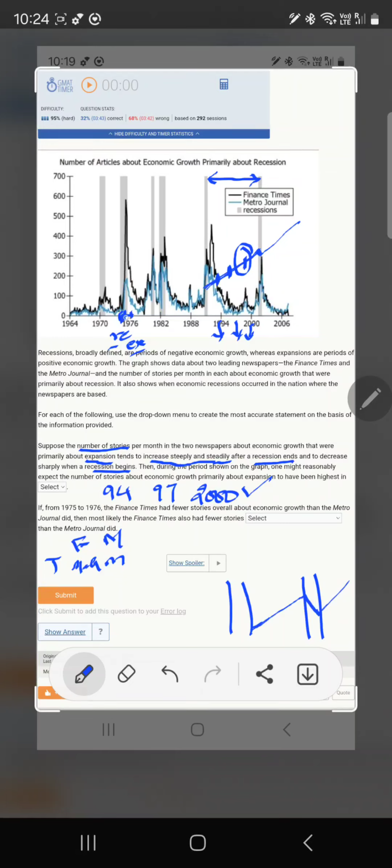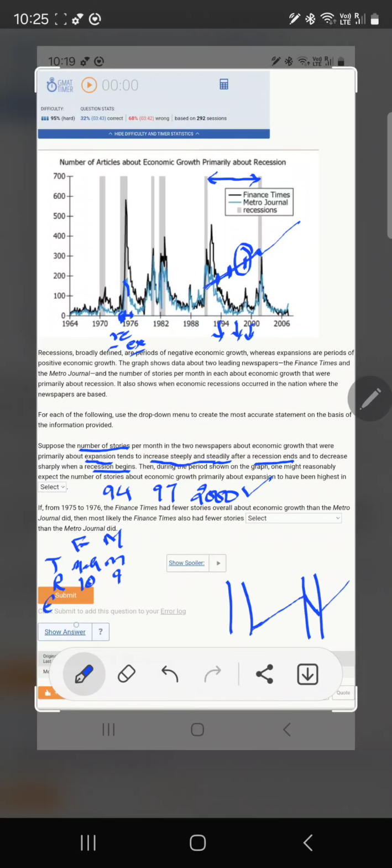When we look at this period 75 to 76, the black curve is always higher than the blue curve, which means the number of articles about recession would be more in case of Financial Times. So say if it is 10 in Financial Times, it is going to be less than 10, say 9, in Metro Journal. And we know the remaining are going to be articles about expansion.